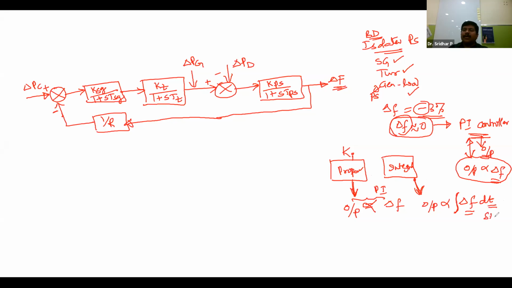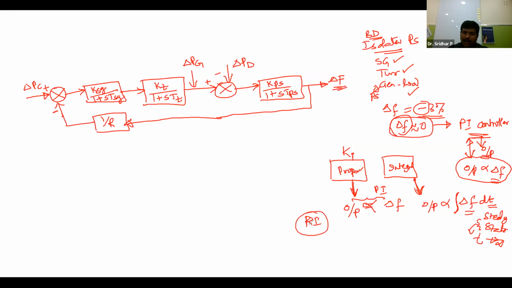Because I am talking about the steady state. Steady state means a period that depends on time: as t approaches infinity, that period is called the steady state. So there are two cases. Combined, what will this PI controller do?